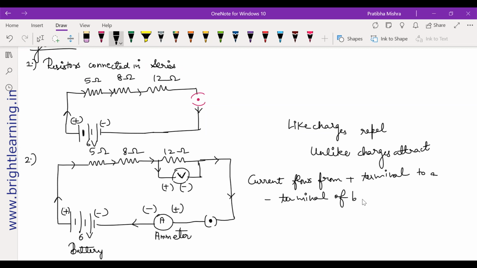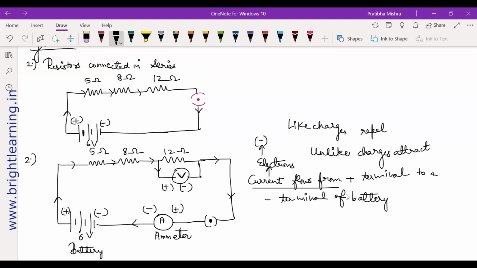Now, the question that Maya asked me at that time, let me tell you, Maya, what is the flow of current? How does a current flow? Because of the charge. What is charge constituting of? Electrons. So what are electrons? Negatively charged.